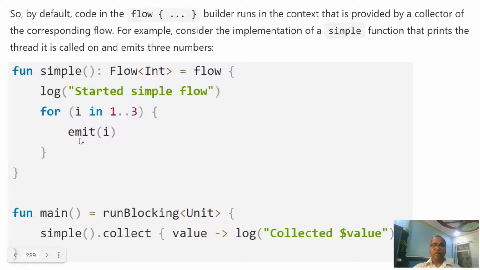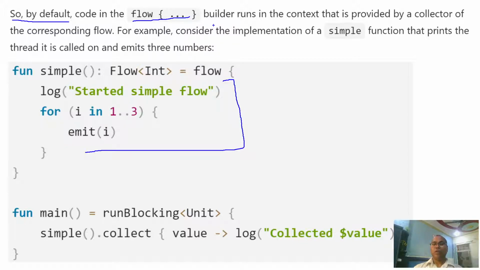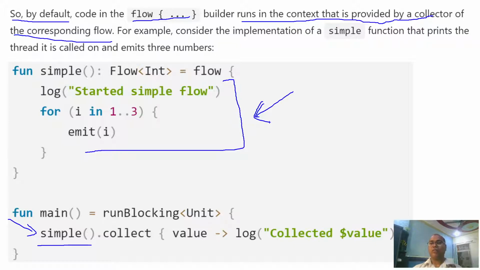By default, whatever code you have written inside your flow runs in the context that is provided by the collector of the corresponding flow. So this code runs inside the context of simple.collect, and simple is run by the main context. So this code is also run in the main context.